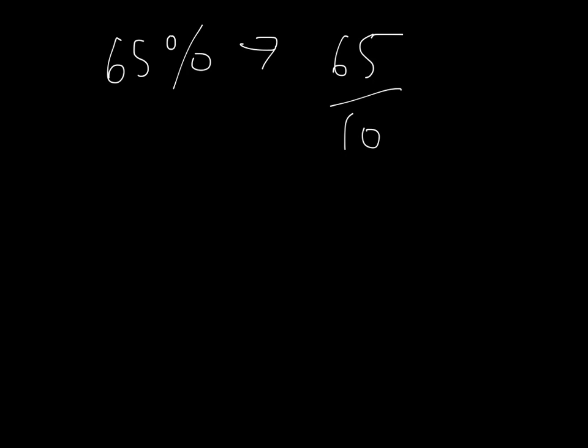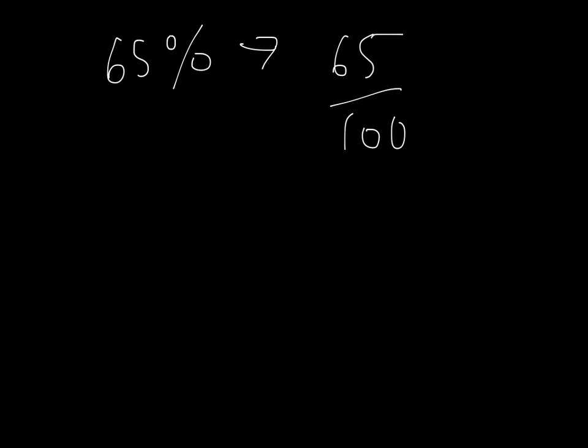Number 7, I think we're on 7. The probability of you getting a passing mark in the next math test is 65%. What are the odds in favor of you passing the next math test? I'm going to do this a couple different ways. The first way is just look at what 65% is and make that a fraction out of 100. 65 over 100. That's probability.